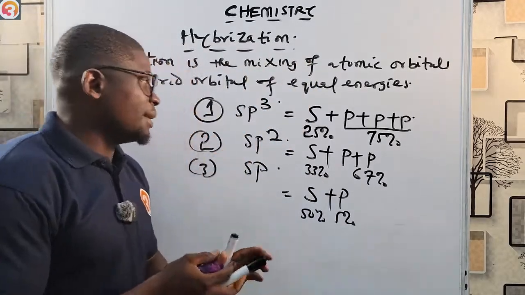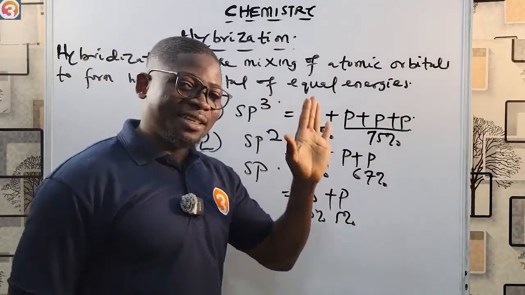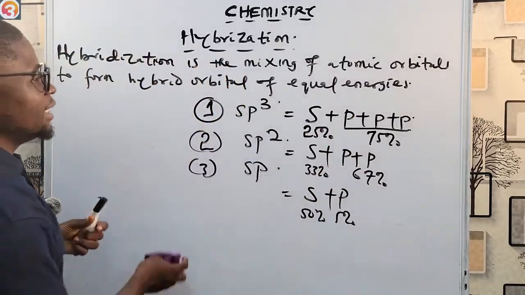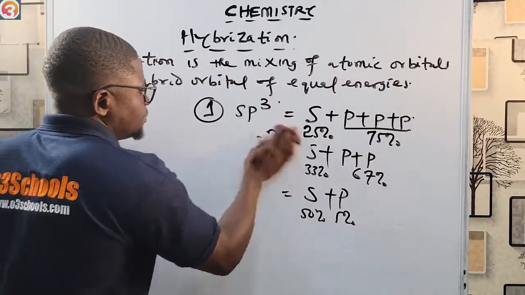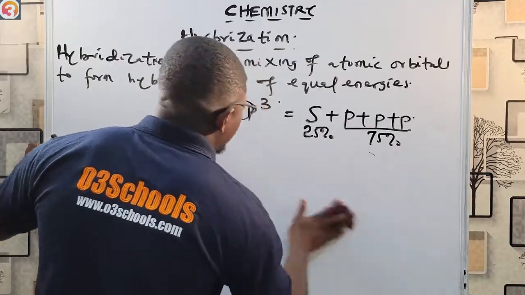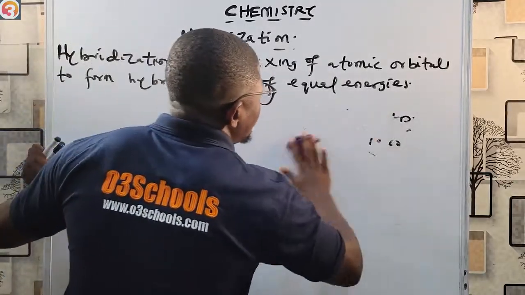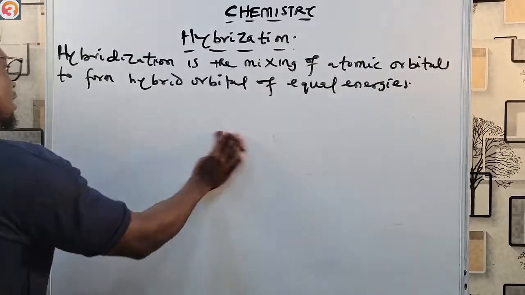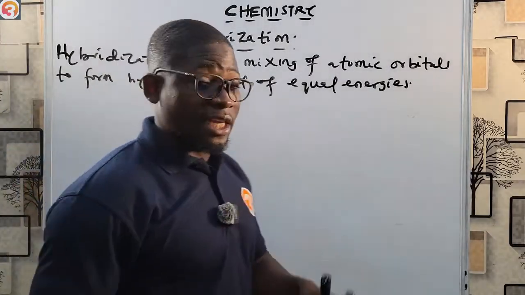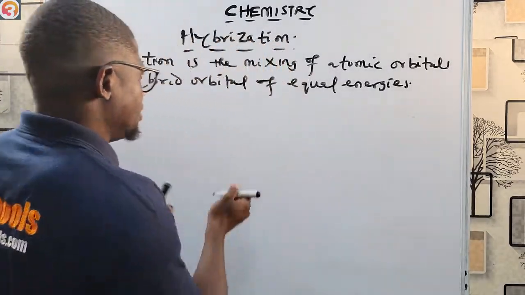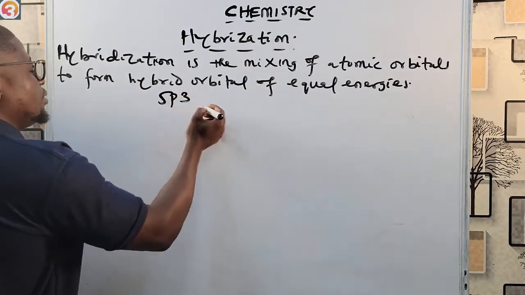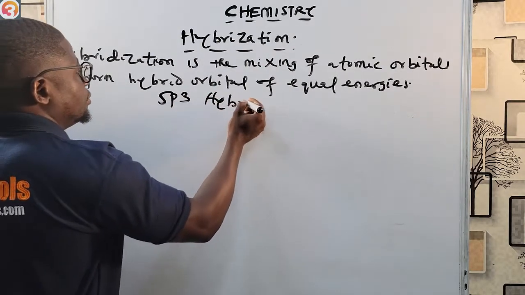So in sp3 hybridization, we are mixing one s orbital and three p orbitals. Let us talk about sp3 hybridization to start with. It will be our major focus for today. So sp3 hybridization, like we said, is the mixing of one s orbital and three p orbitals.